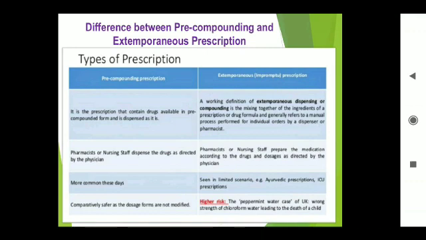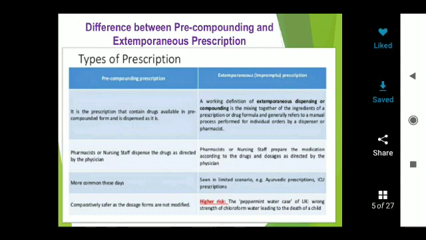pre-compounded prescriptions and extemporaneous prescriptions. Pre-compounded prescriptions contain drugs available in pre-compounded form, dispensed and administered to the patient when necessary, as guided by the physician. The pharmacist or nursing staff dispense the drugs to the physician. These are most common nowadays. Those are available in tablets, capsules, ointment, paste, creams, syrups, elixirs, and also injections. It is a comparatively safer dosage form.